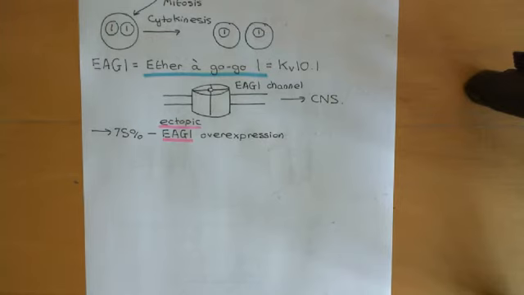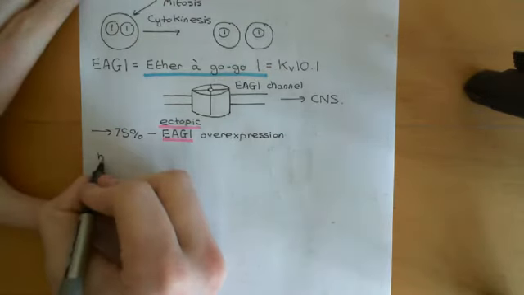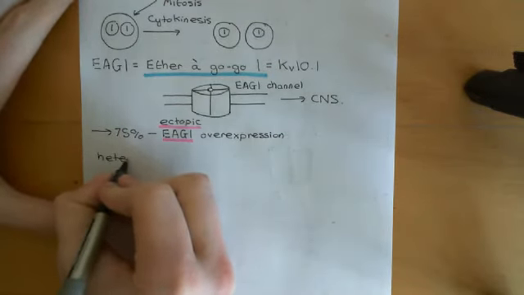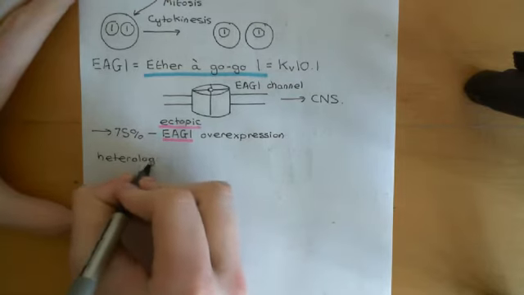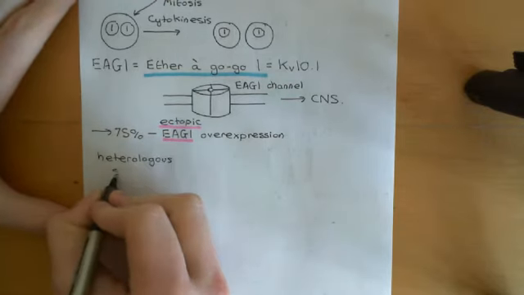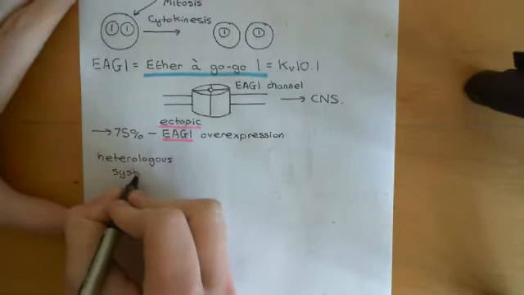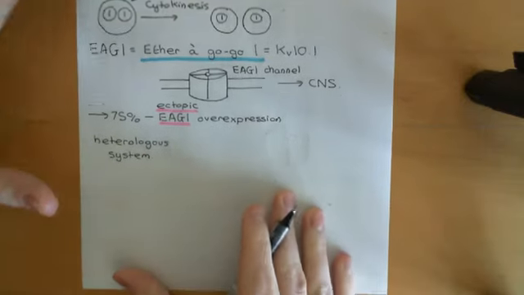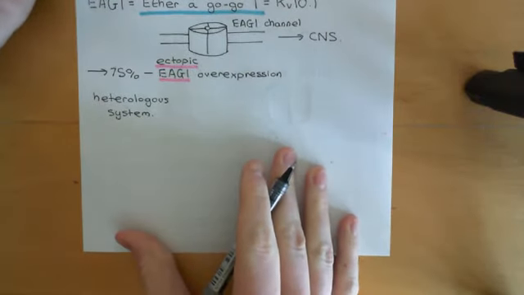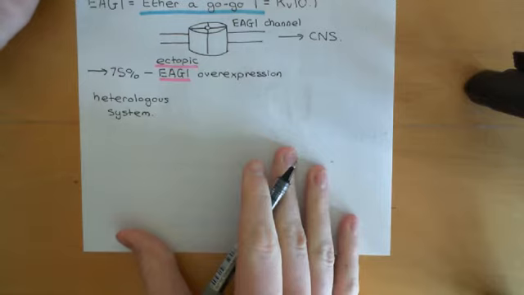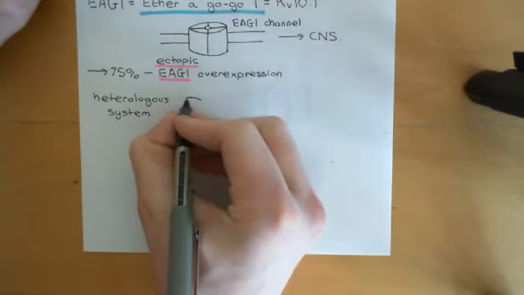To investigate that question, you can overexpress it in heterologous systems. Let me explain what a heterologous system is, because it's a fancy term from experimental science which is really important to understand. A heterologous system means that you put it into a cell that would normally not have a gene for it.